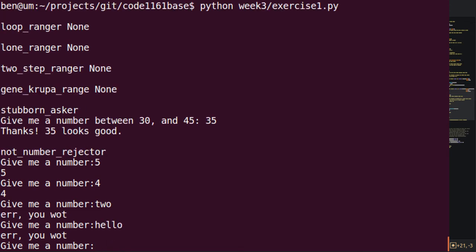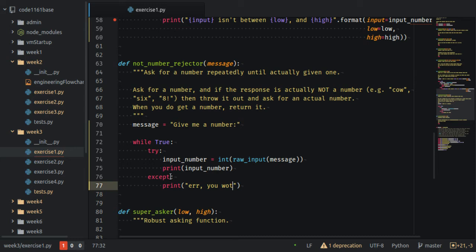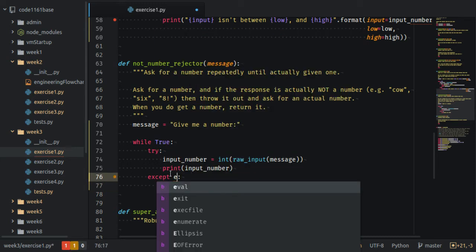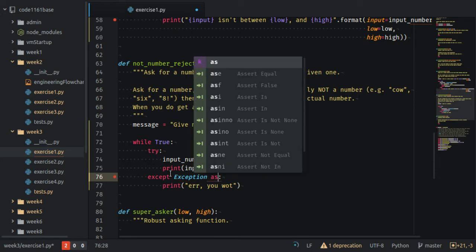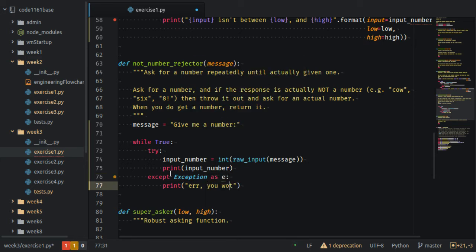Hello. So this isn't really giving us a lot of information, it's just failing, which is not that useful. Something we can do here is say except Exception as e, because that's a lot simpler. Then we can actually add the exception on the end of what we print, so we can read what happens with the exception. So if we save that,